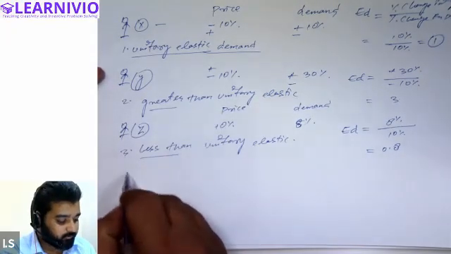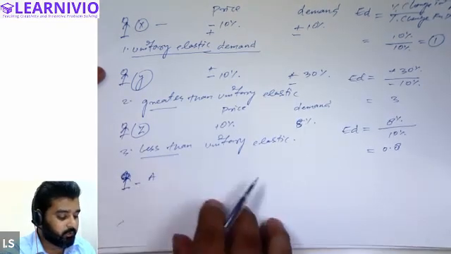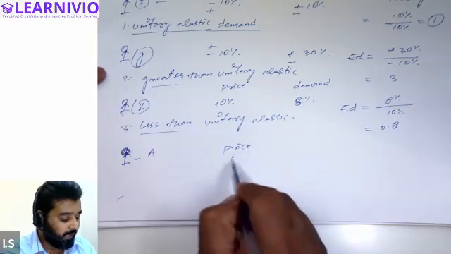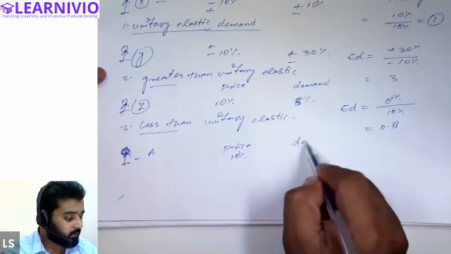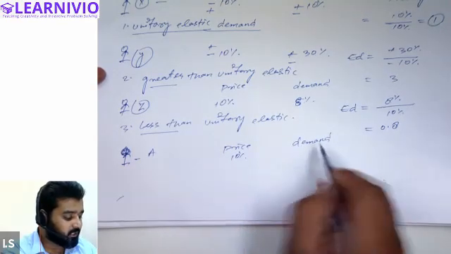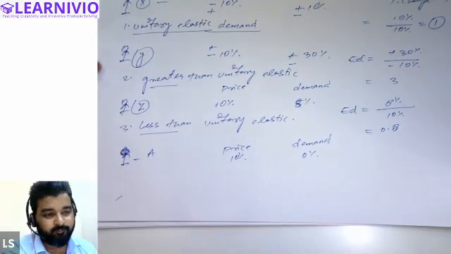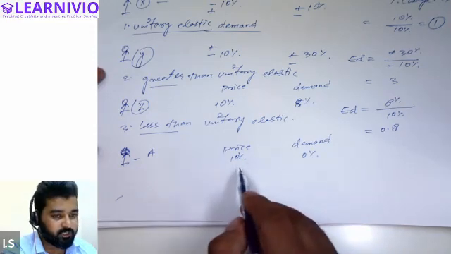All right. So this is called less than unitary elastic demand. Now there is a 4th variety of customer. Suppose this customer, let's name it A. When price changes by any percentage, let's say 10%, his demand does not change. There is no effect on demand of the commodity when price of the commodity changes.